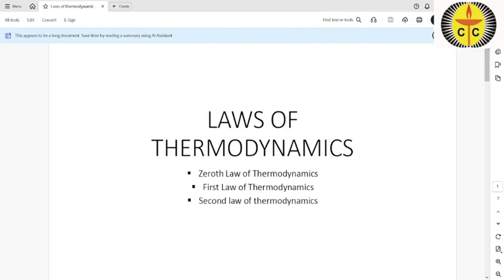Today we are going to discuss the laws of thermodynamics. I remind you that we are continuing the subject, that is chemical thermodynamics. Under this, the subtopic is laws of thermodynamics.